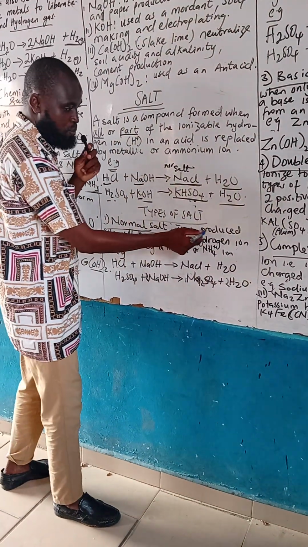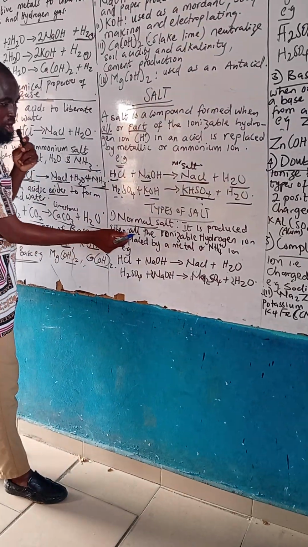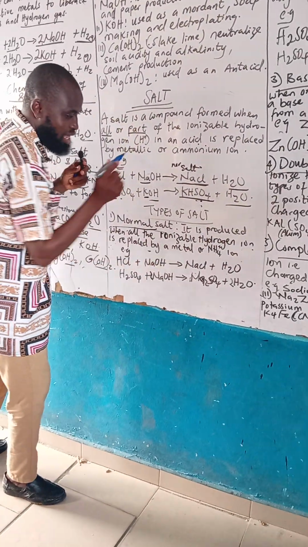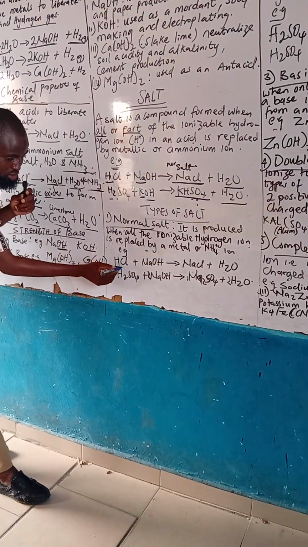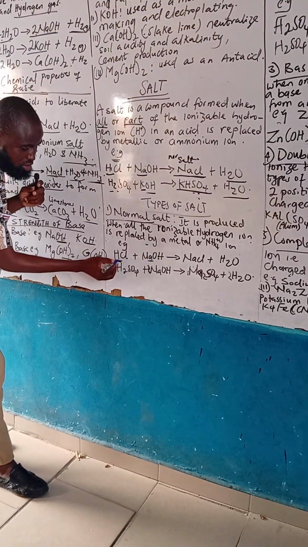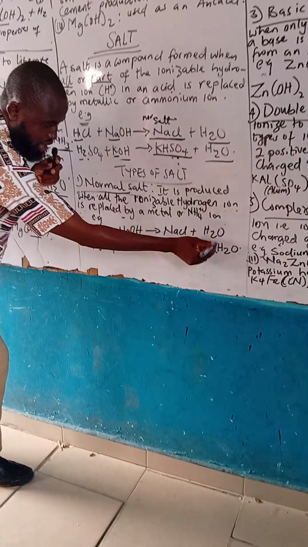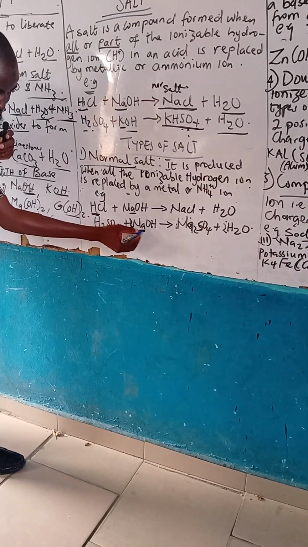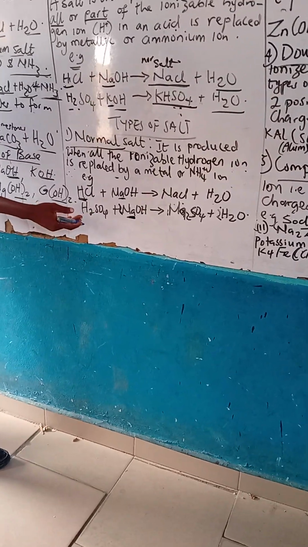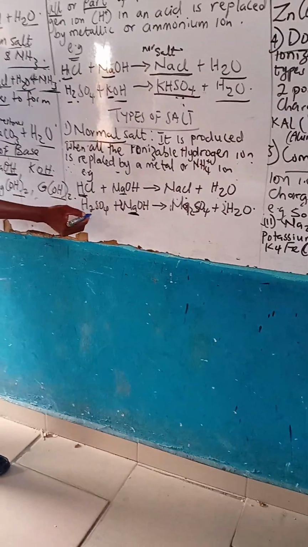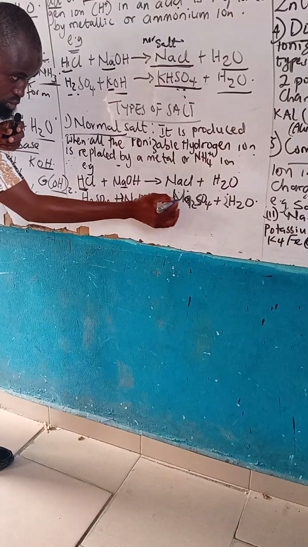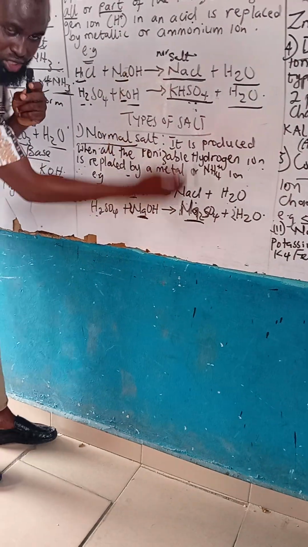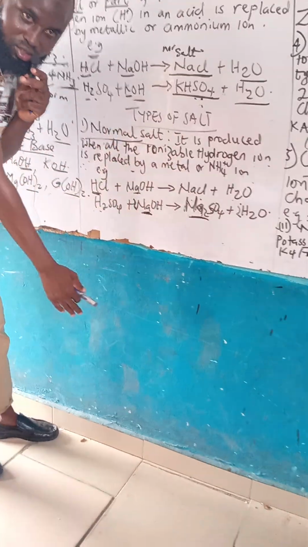A normal salt is produced when all the ionizable hydrogen ions are replaced by a metal. When this one replaces all this hydrogen, you now have NaCl and water. Look at this one now. When sodium replaces all the hydrogen, you get Na2SO4. Do you have any hydrogen here? No. This is a normal salt.